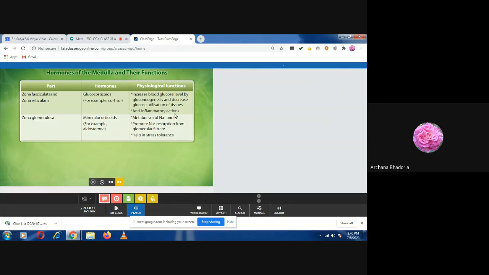The role is anti-inflammatory action. Inflammation means the redness and the swelling. Okay, तो inflammation नहीं होने देगा वो. It is anti-inflammatory in action. Now we come to the second hormone. What is that second hormone?